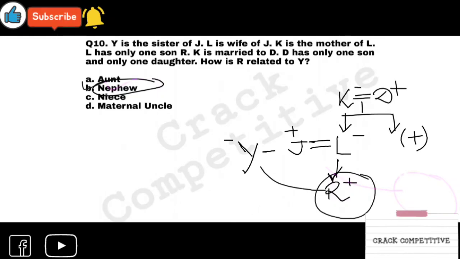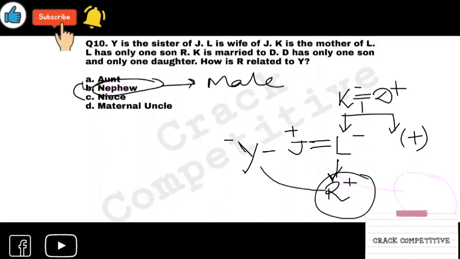That was a basic level of question. These are advanced questions, so I told you that if the question is asked in SSC or in bank exams, then both the options nephew and niece will be given. Nephew and niece both were given, and it will make confusion. So you have to remember that nephew is for male.